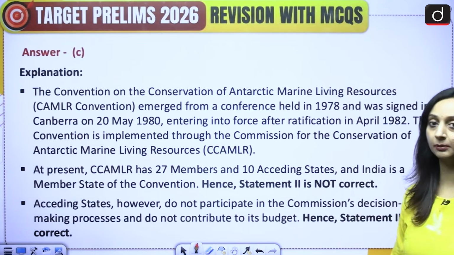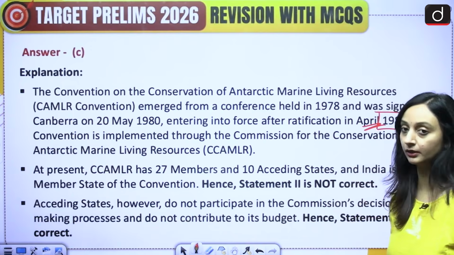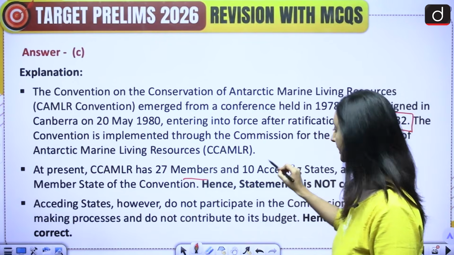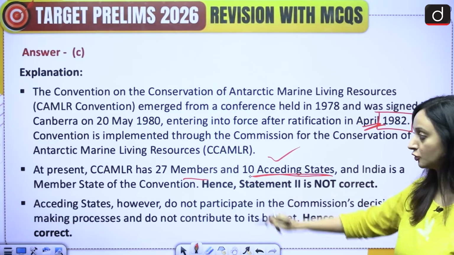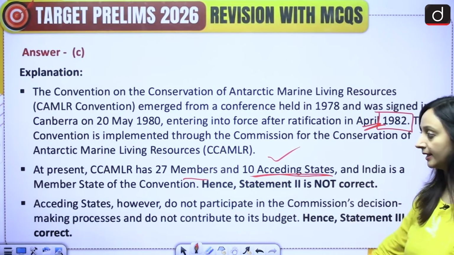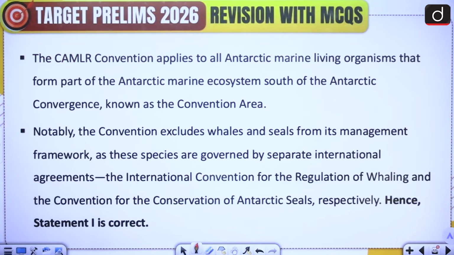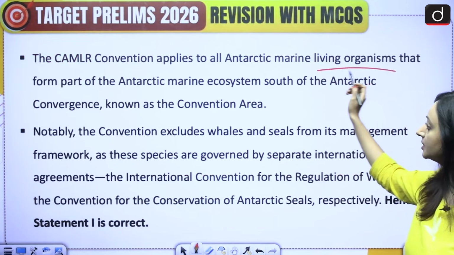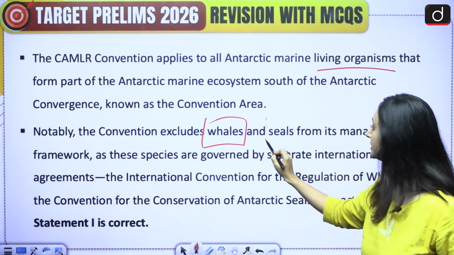So this convention came into force in 1982 after ratification by enough countries. It has 27 members and India is one of the members. 27 members and 10 acceding states, states that joined later, and India is a member. And acceding states do not participate in the Commission's decision-making process. All right. Now it applies to all the marine living organisms, excluding what? Whales and seals.